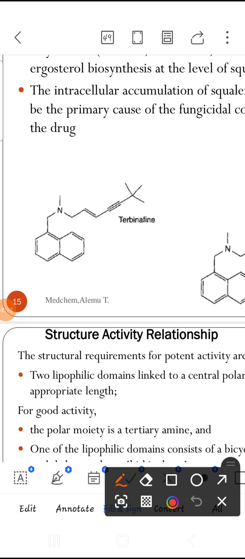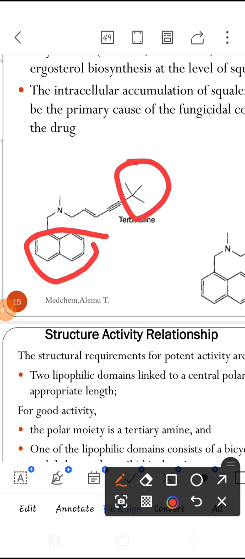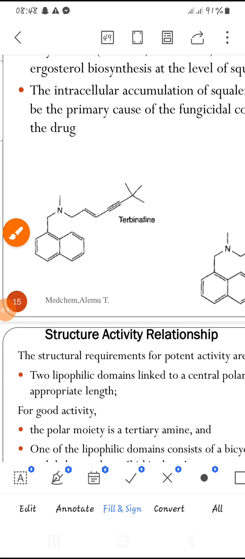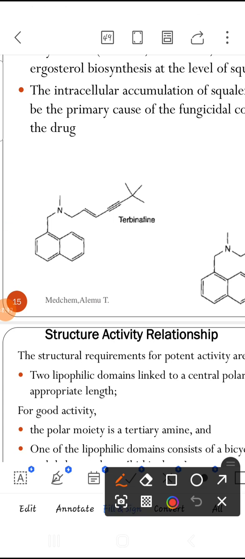Here you can see there is a naphthalene ring. By the way, it is called terb. Terb means there is a tertiary butyl group. It was derived from the presence of the tertiary butyl group. Also, NAF indicates the presence of the naphthalene group.